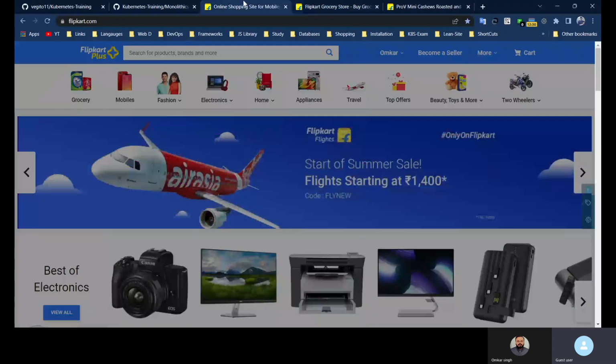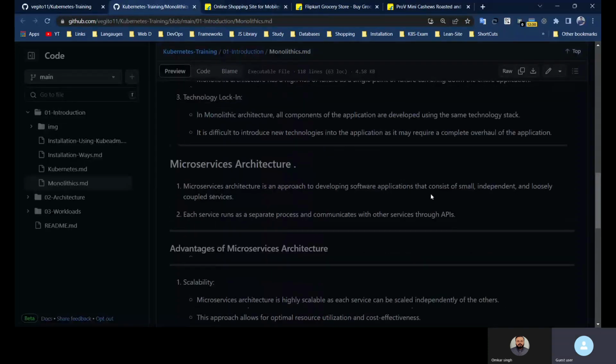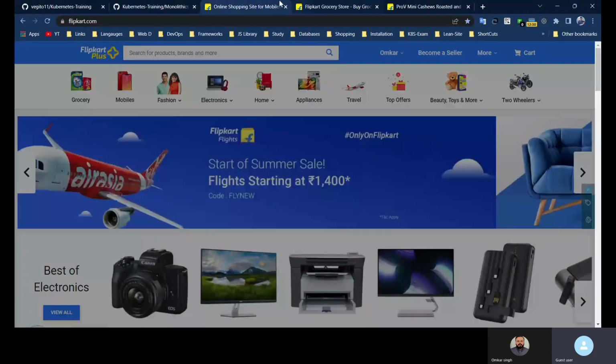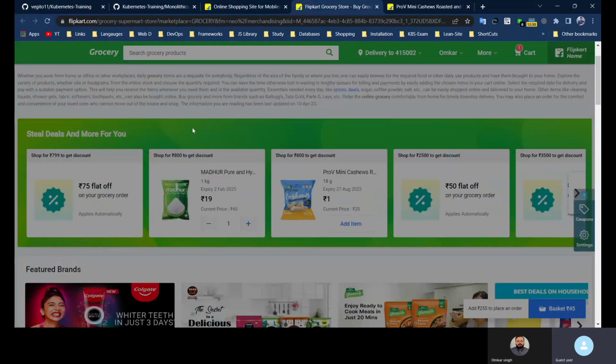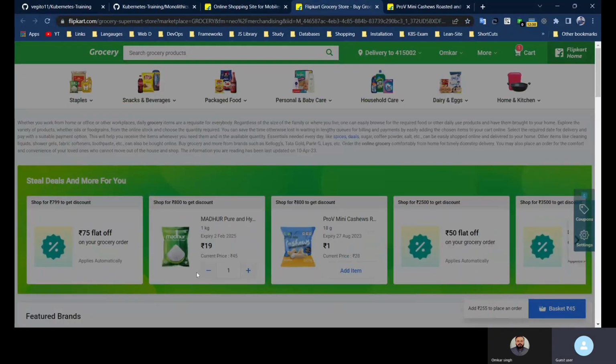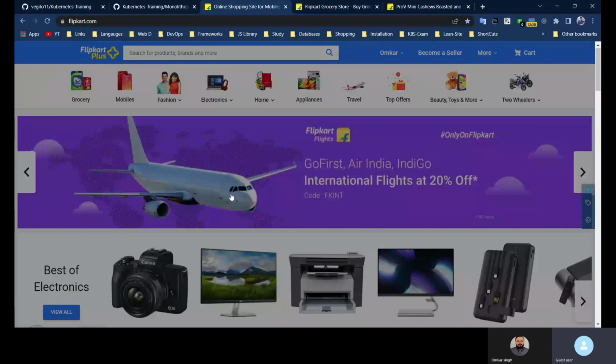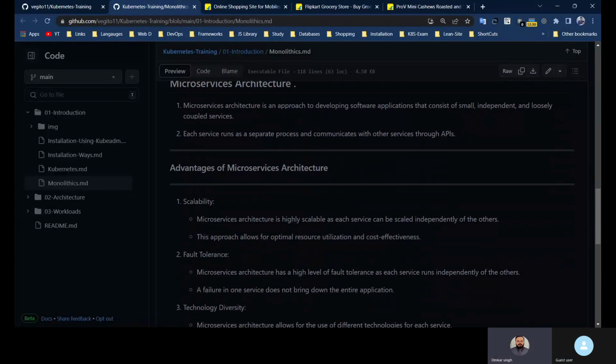So the application is divided into multiple small, independent, loosely coupled services. Loosely coupled means this service is not related to that service, like adding to the cart and all those things. Its only responsibility is to show these things. Got it?